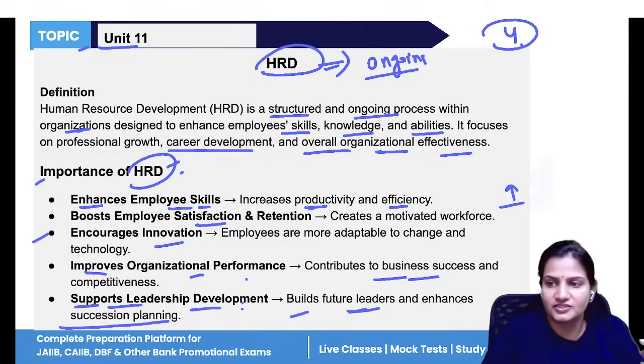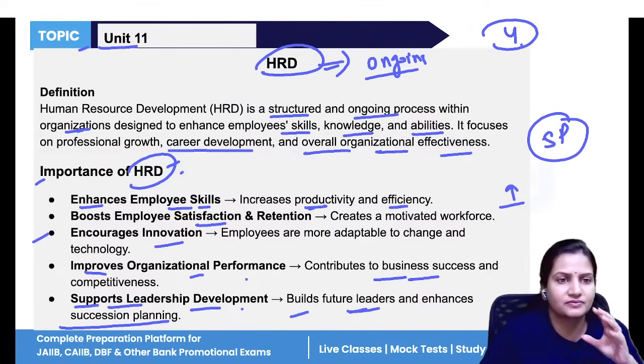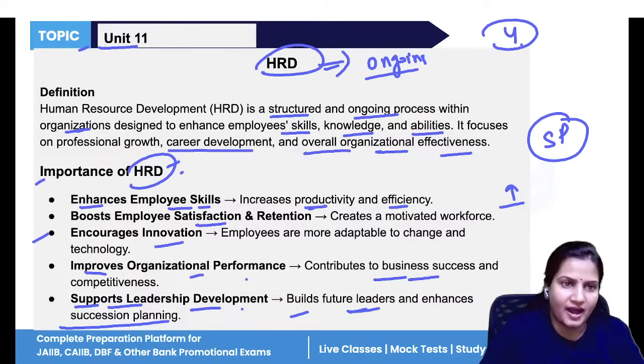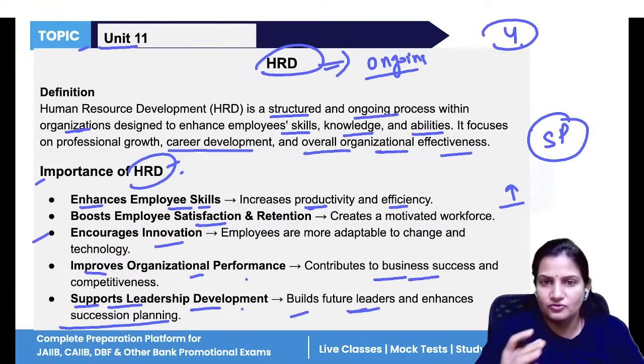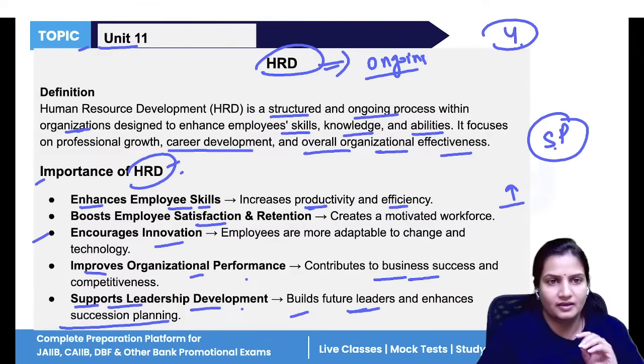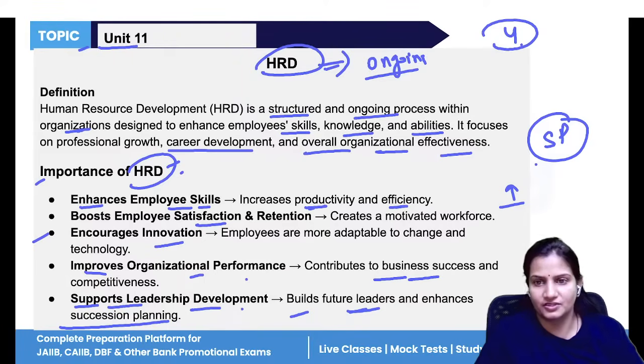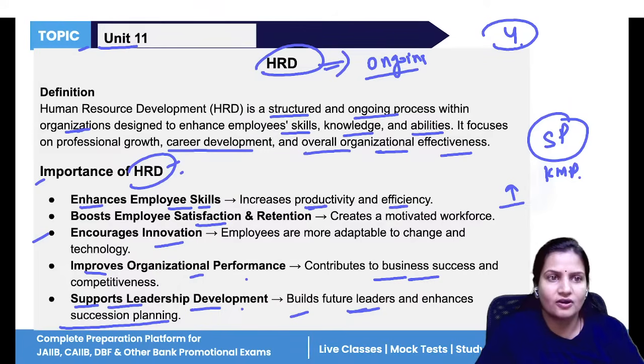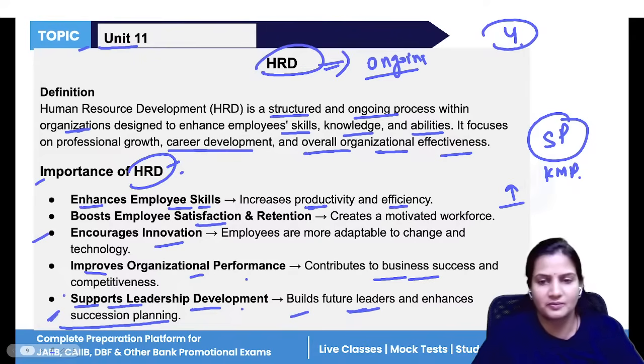Now what is this succession planning? Succession planning is planning done so that in future, if any of your KMP retires, or if there is the sudden death of your key managerial personnel, your important person, then another person can fit in that vacant position. That person can fill the vacant position if your KMP expires, retires, or suddenly leaves your company. So that is why succession planning is important here.